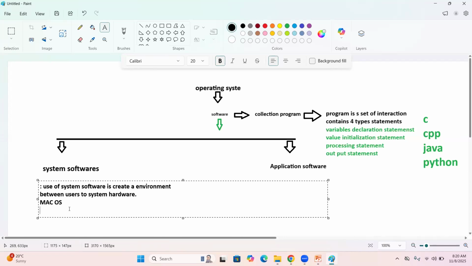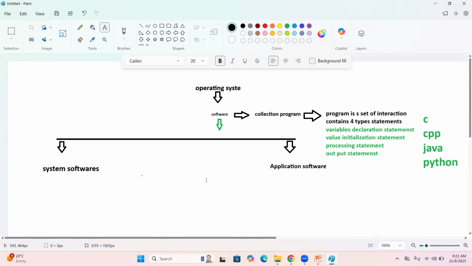Coming from the Windows family, Windows 7, Windows 8, Windows 10, Windows 11. These are operating systems. Suppose you are going to use a mobile phone, Android and iOS. These are the best examples for our operating system. It can translate high level instruction into low level. It is a mediator. This is what system software is.